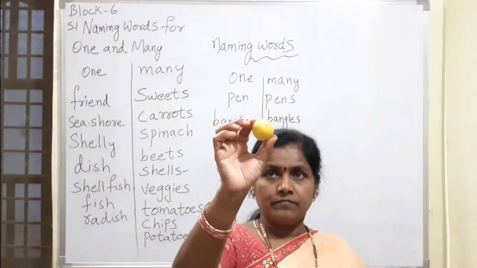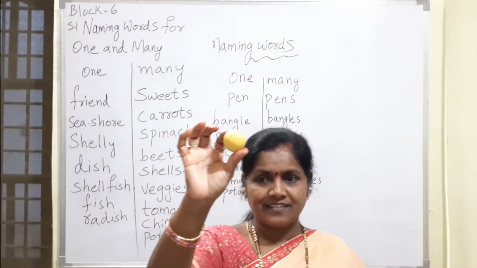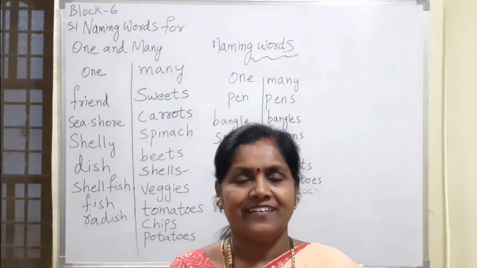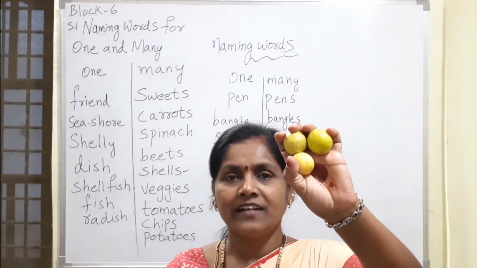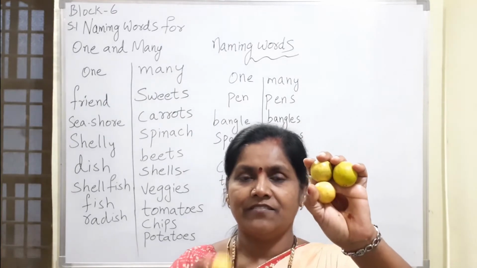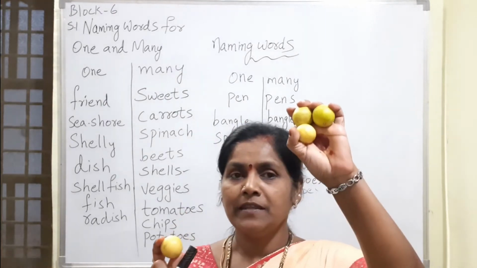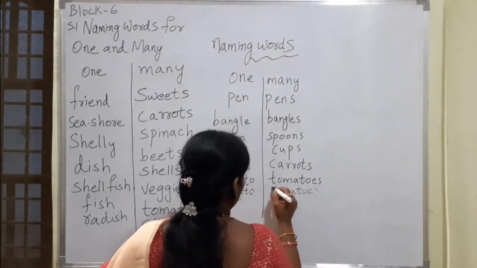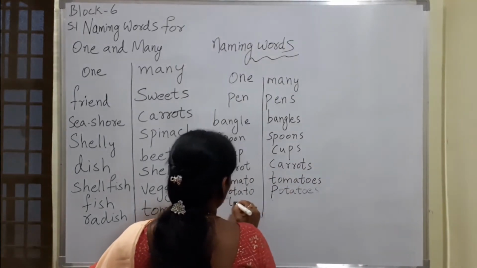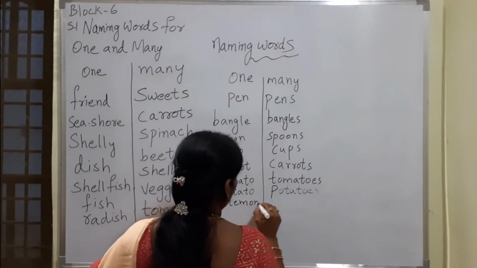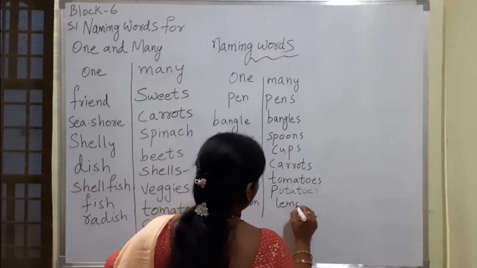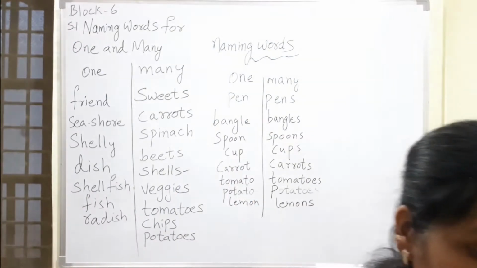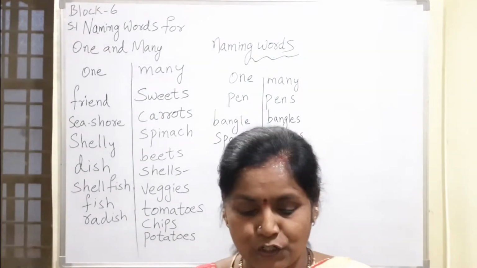What is here? This is, what is this one? This is a lemon. These are, how many are there? Lemons. One means lemon, many means lemons. So, lemon, lemons. Okay. Now next one I will show you.